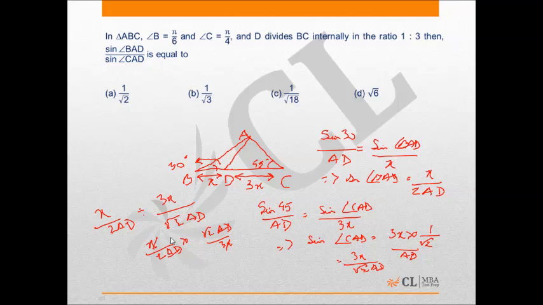I am left with 1 by 3 root 2, which is nothing but 1 by root 18. Hence the answer in this case is 1 by root 18, that is option C.